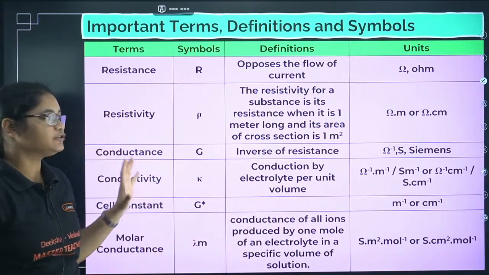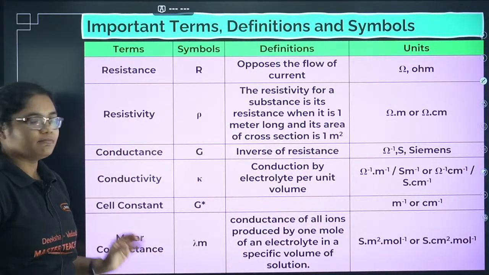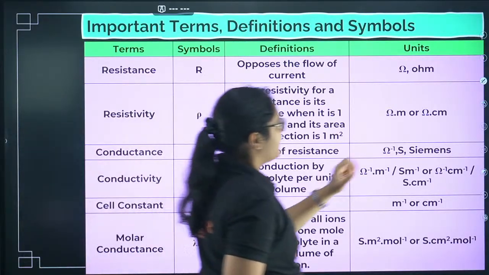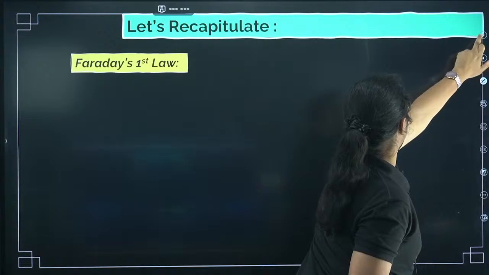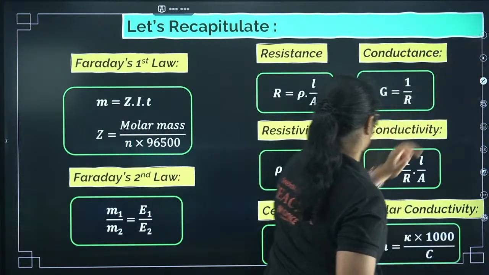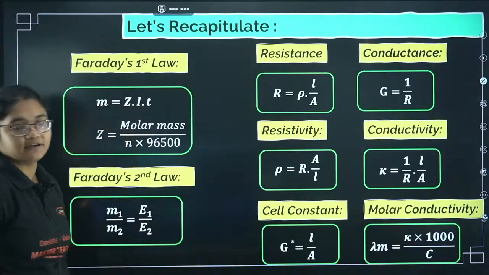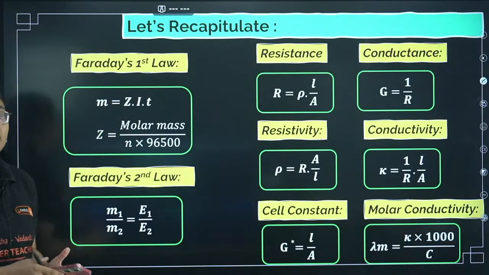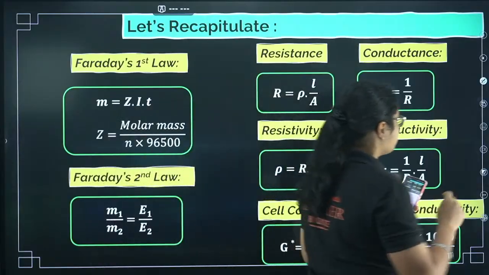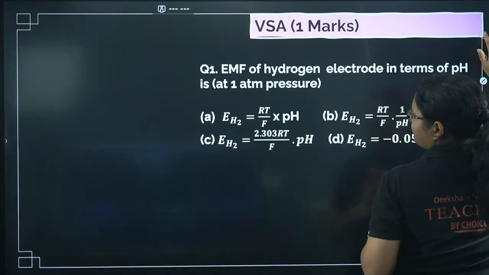You can just take a screenshot, all the terms I have mentioned here, what is resistivity, resistance, and their symbols are mentioned here. And there is one more formula sheet that I have given you, so you can just revise all the formulas quickly before starting. Okay, so all of you please take a screenshot of this, and you can just make a formula sheet for all the things that is present here. Okay, so next we'll go to 1 marker question.